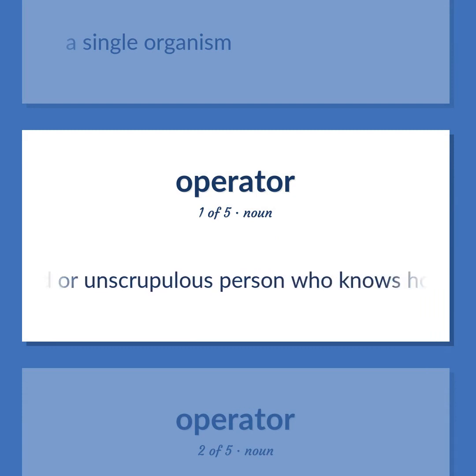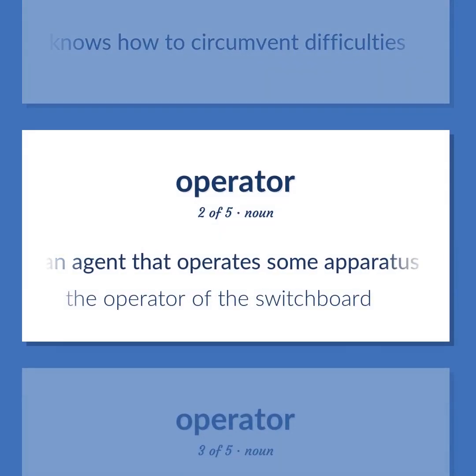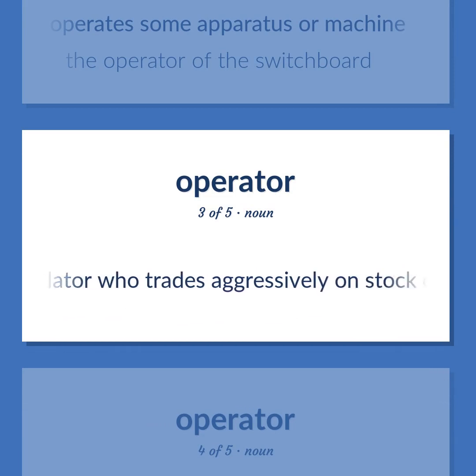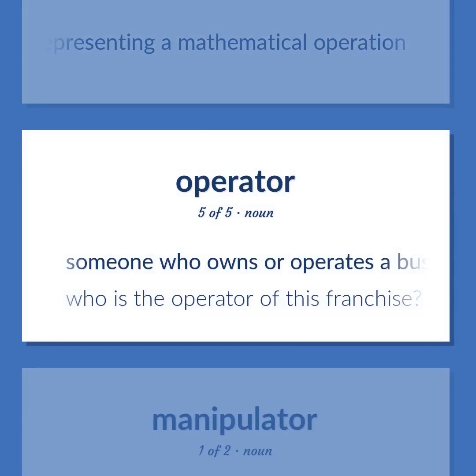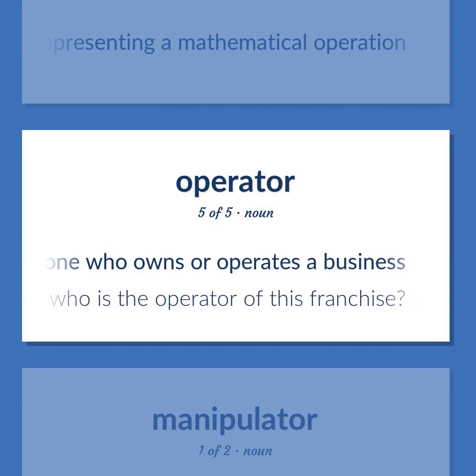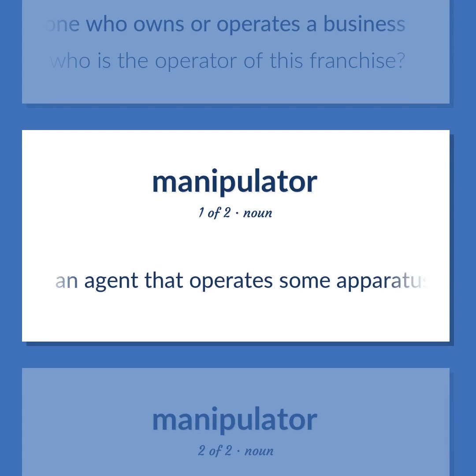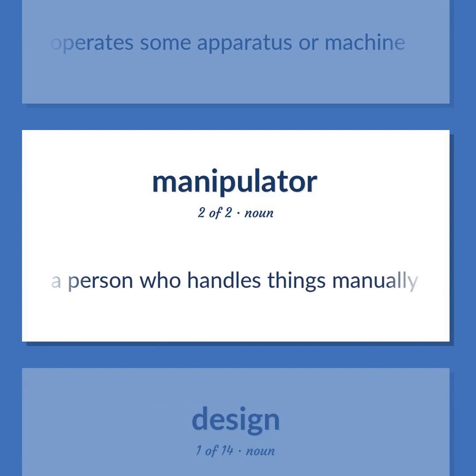A shrewd or unscrupulous person who knows how to circumvent difficulties. An agent that operates some apparatus or machine. The operator of the switchboard. A speculator who trades aggressively on stock or commodity markets. Mathematics. A symbol or function representing a mathematical operation. Someone who owns or operates a business. Who is the operator of this franchise? A person who handles things manually.